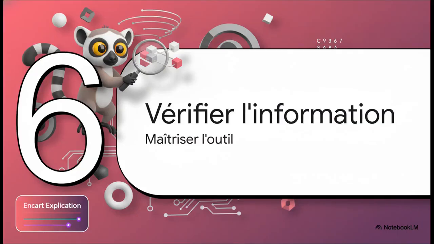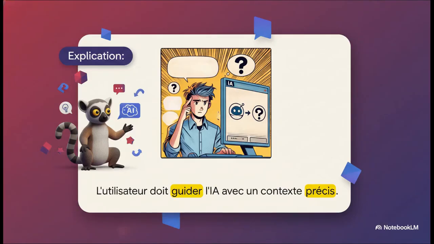That's why we need to move on to our final step, section 6, checking and validating the information. This is crucial for mastering the tool safely. And believe it or not, safety starts with the very first word you type, your famous prompt. It's up to you to guide the machine. The more precise context, details, and clear examples you give it, the less room you leave for it to go off track and make up facts from scratch.